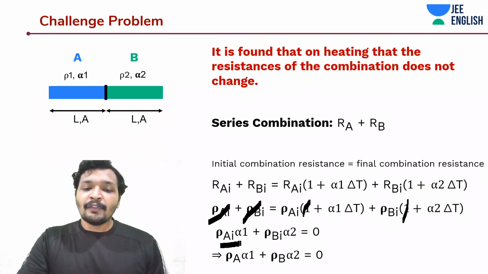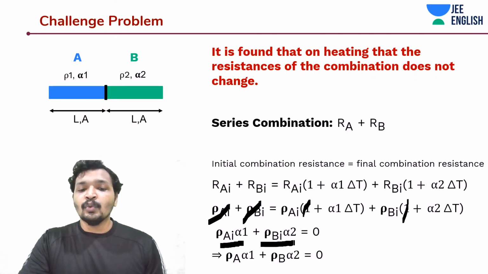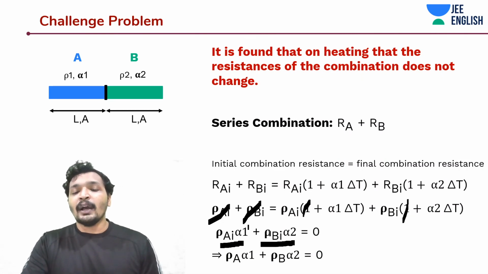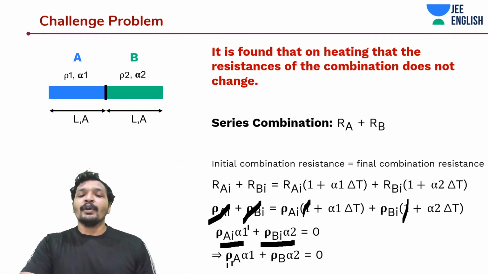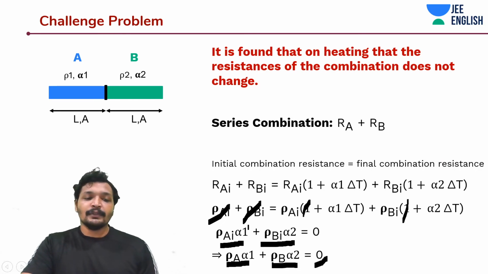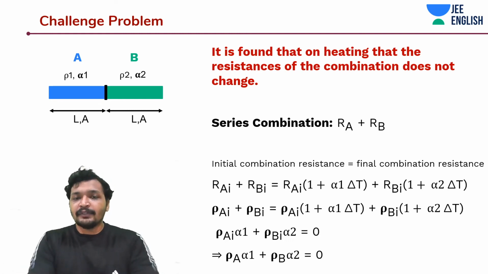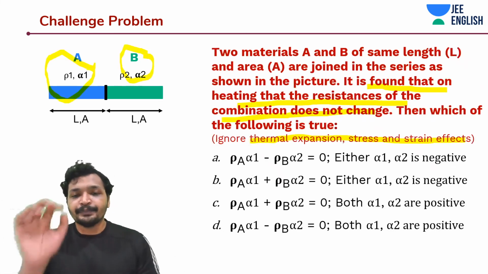Rho Ai into alpha 1 plus rho Bi into alpha 2 is equal to 0, which is nothing but rho A into alpha 1 plus rho B into alpha 2 is equal to 0. Quite easy. The little bit tricky part is that you have to understand that the alphas have opposite signs in this case. One should be positive, the other one should be negative.